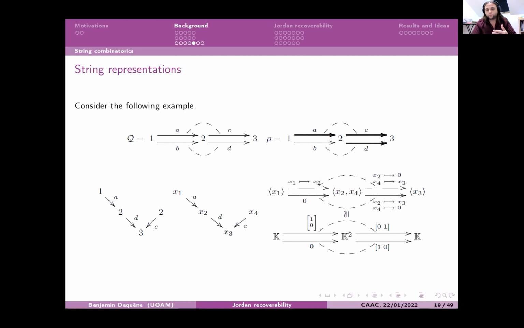So you take vector spaces generated by the formal variables that are at the same vertex. And you describe the morphisms: for example, the arrow A associates x1 to x2, x2 is associated to x3 by D, and so on. You create a representation like that, and you can take the isomorphism class of representations of this kind.